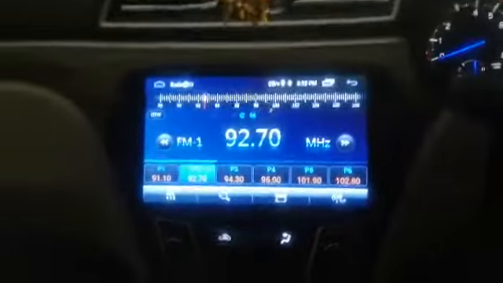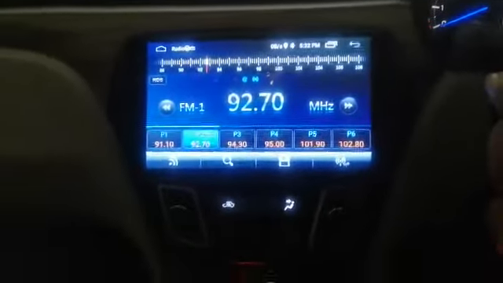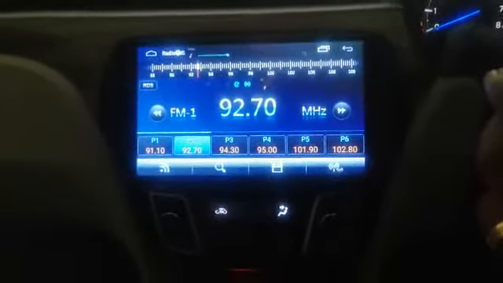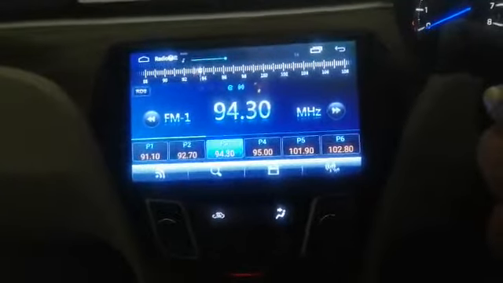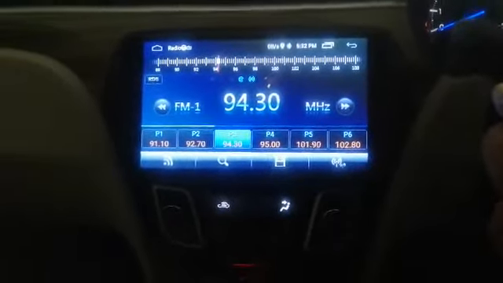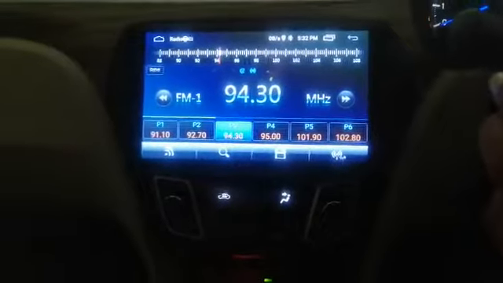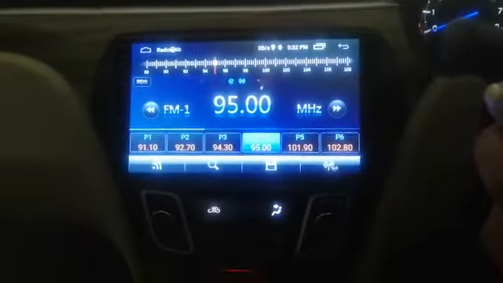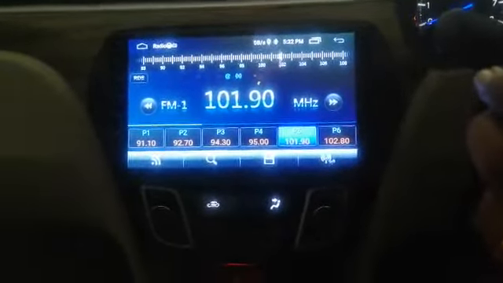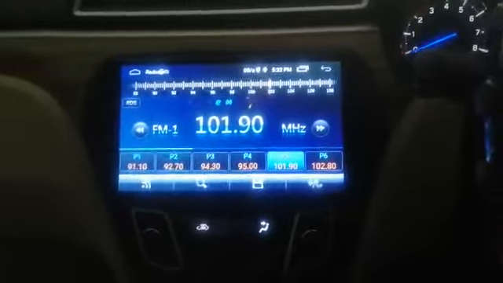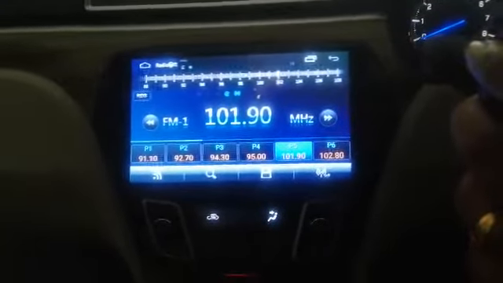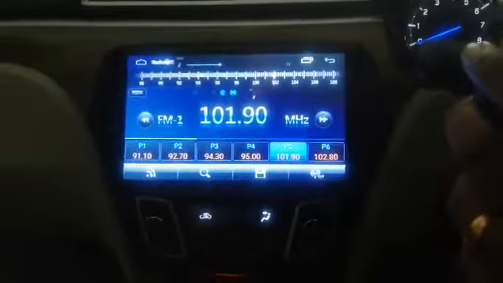Don't panic, because the signals are a little weak here. Otherwise the controls are working fine. A few channels are working properly. If you are having some signal issues, 95. These are the different channels I am trying to demonstrate using the steering controls. Muting is working here.